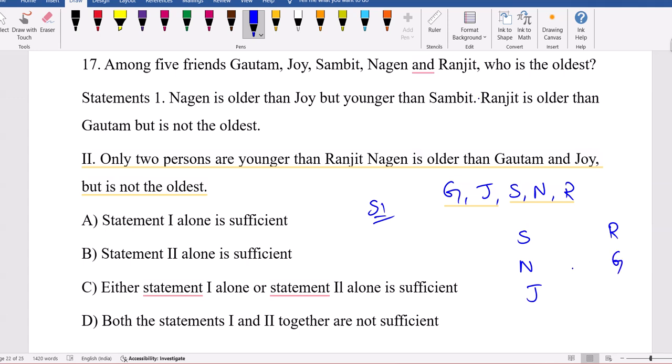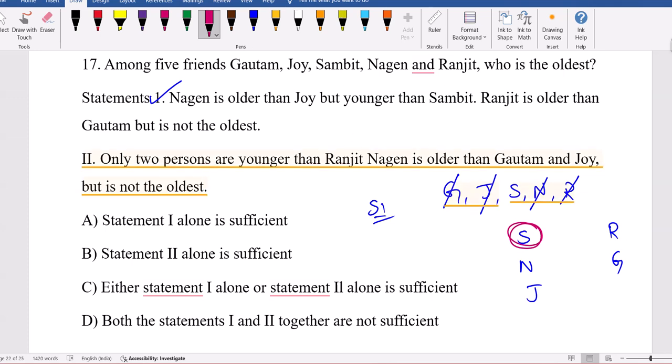So clearly, Gautam is not the oldest, Nagin is not the oldest, and Ranjit is not the oldest, as mentioned. So using 1 alone, the oldest is Sambit. Ranjit can take any other place, we don't know, but I can conclude Sambit is the oldest with 1 alone. But don't leave the question, try 2 alone as well.